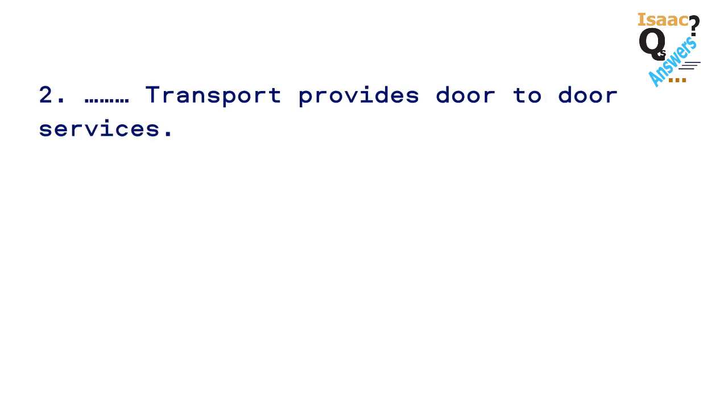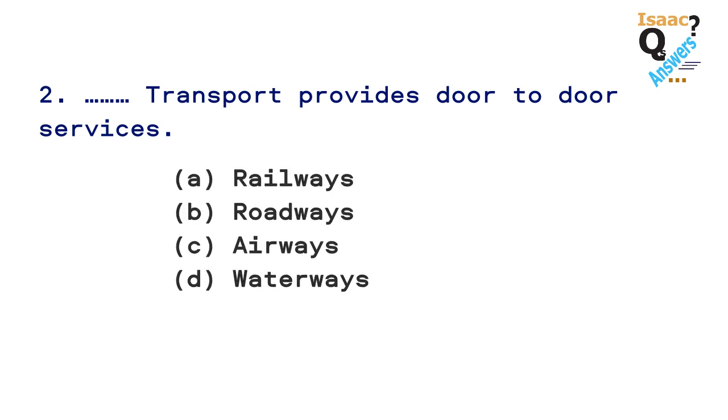Question number 2. Dash transport provides door-to-door services. The options are A. Railways, B. Roadways, C. Airways, D. Waterways. The answer is B. Roadways.